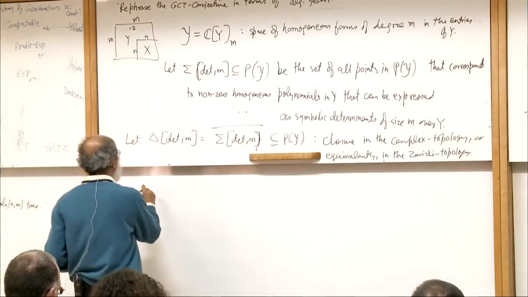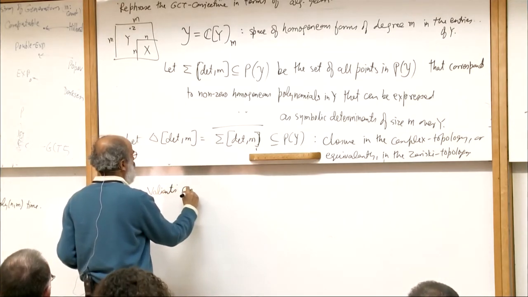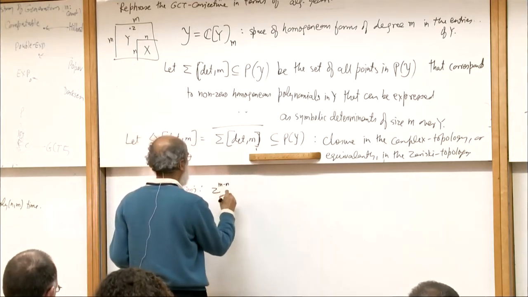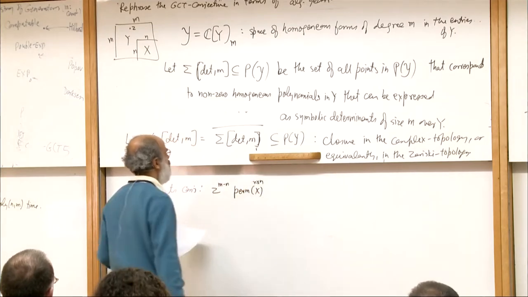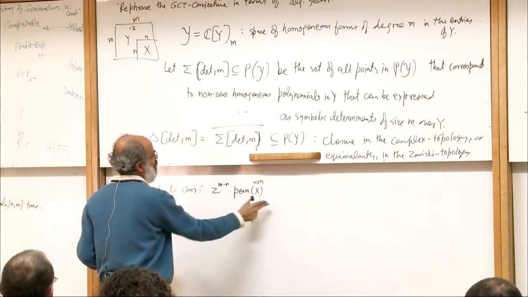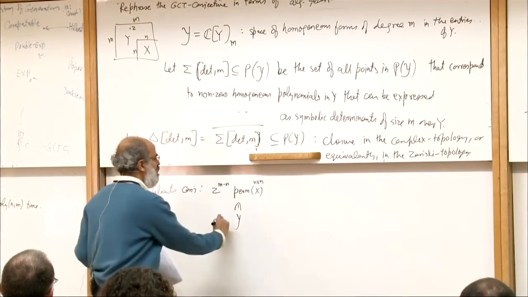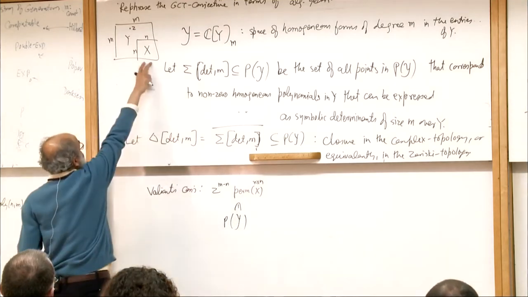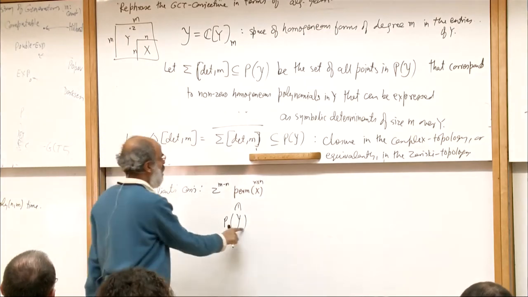Valiant's conjecture would say that z to the m minus n times the permanent of X, where this is an n by n variable matrix, so I am padding it with z to the m minus n, so that this belongs to, you can think of it as an element of the projective space, because it is a homogeneous polynomial in Y. Z is also an entry of Y, and X I am taking as an n by n minor of Y, so this is an element of the projective space.